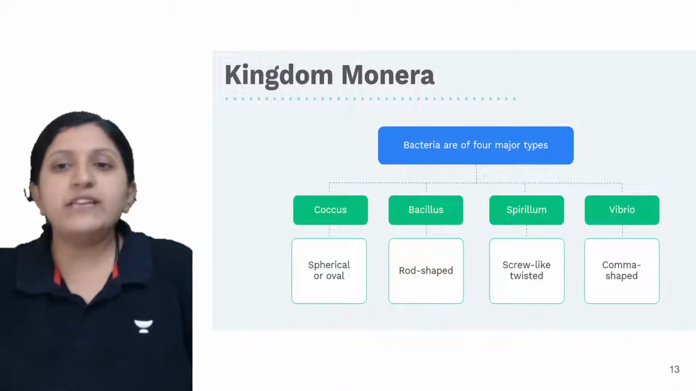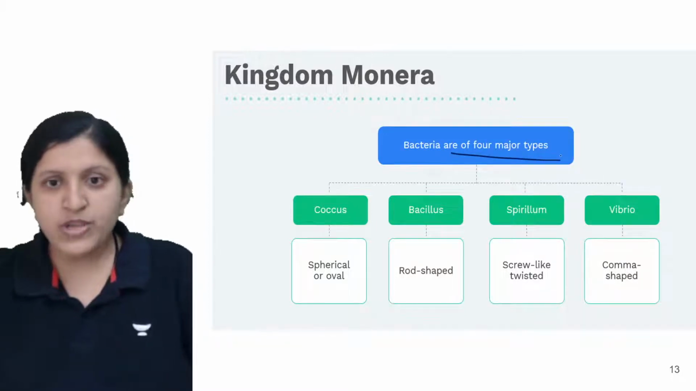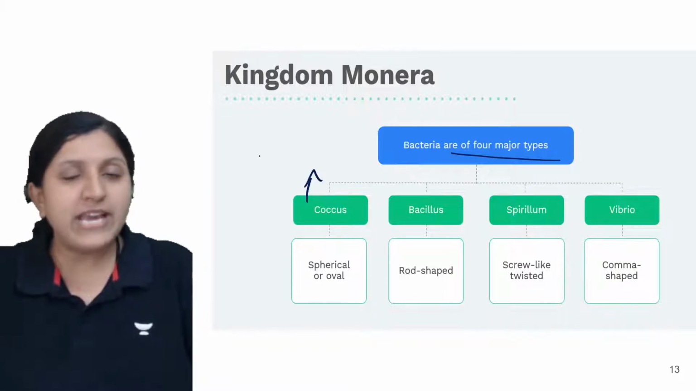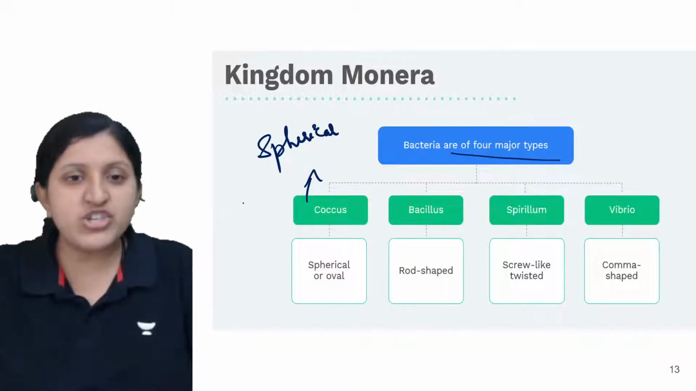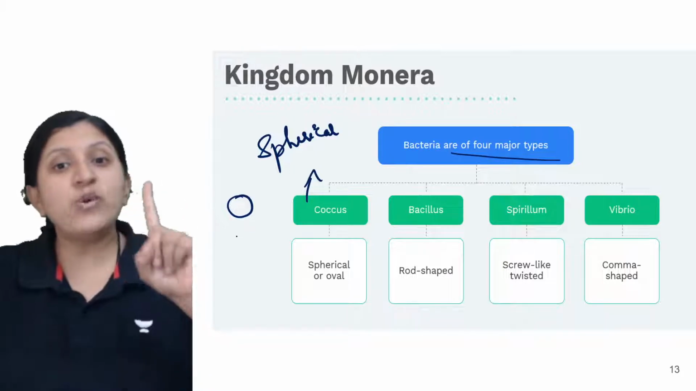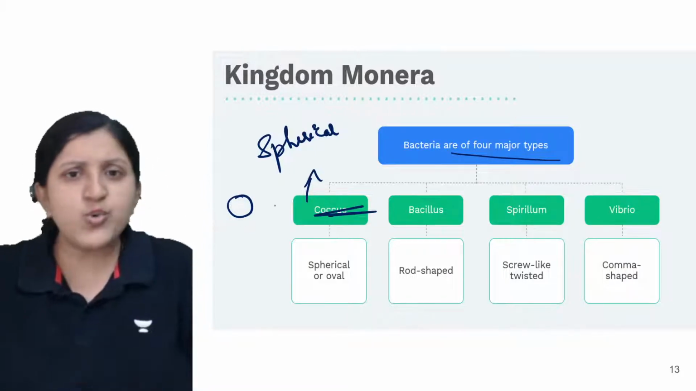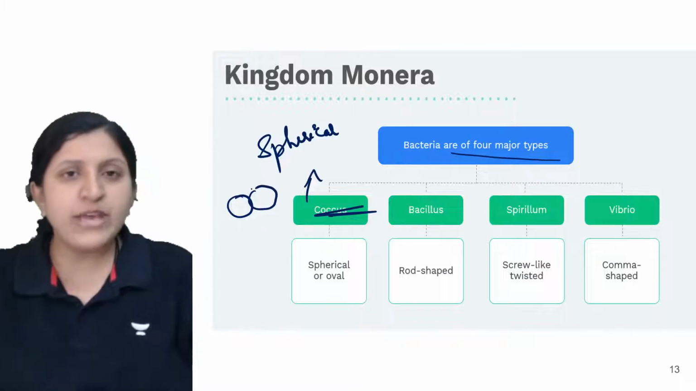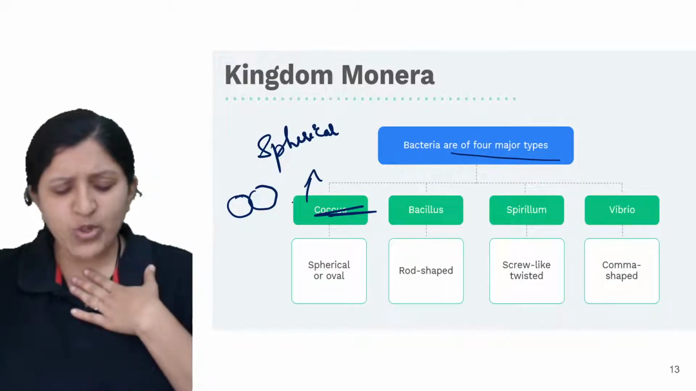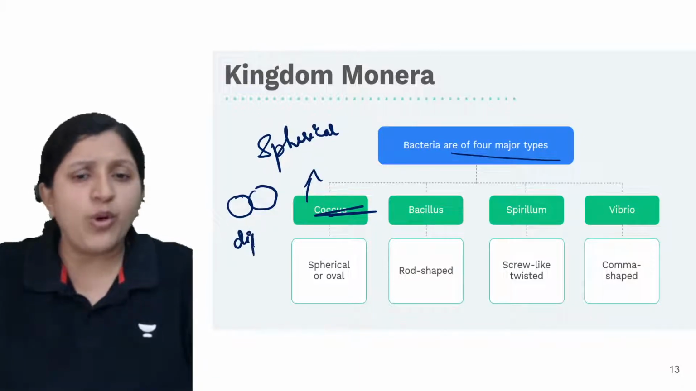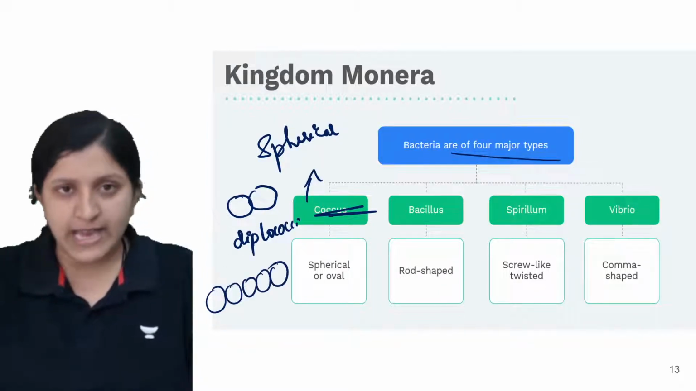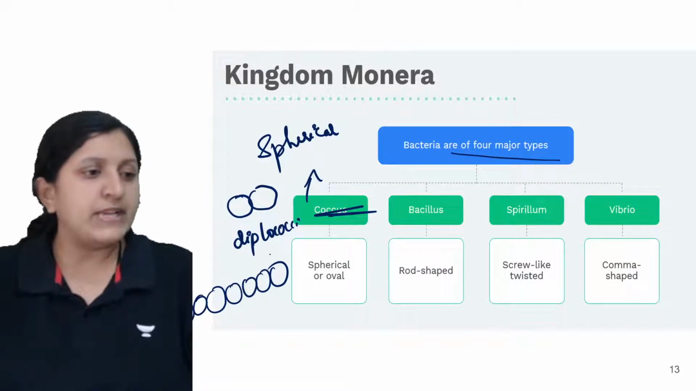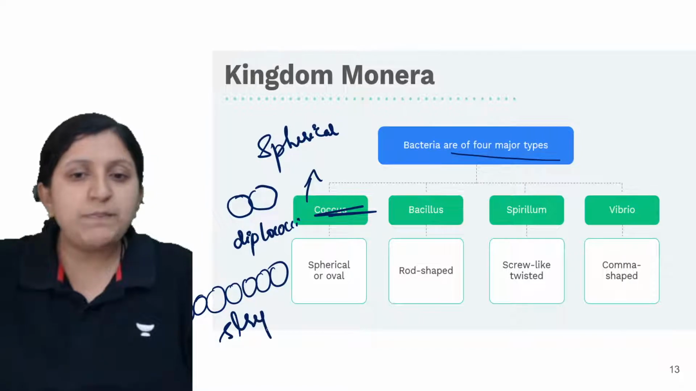Okay, so moving on to the kingdom Monera, that is the types which are there. You can find that bacteria are of 4 major types. Coccus is basically a spherical one, as you have already studied. If this coccus bacteria, which is spherical in nature, is only one, we call it a coccus. If 2 of them exist like this, we call them diplococci. In the same way, if they exist in the form of a chain, forming a chain completely, we call this streptococci.